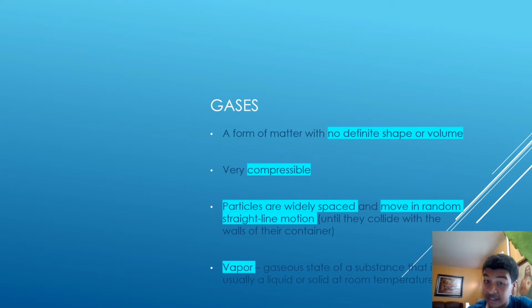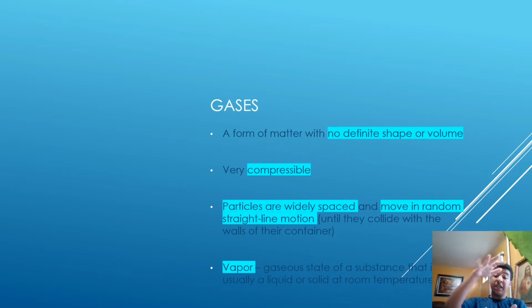Finally, we have gases, a form of matter with no definite shape or volume. That means the air, for example, takes the shape of this container right here. Whatever room you're in, that's the shape it's going to take. Or even in a little container, gas will take up that space. They also have no definite volume because they expand out, therefore creating a greater volume in a more open area. They're very compressible.